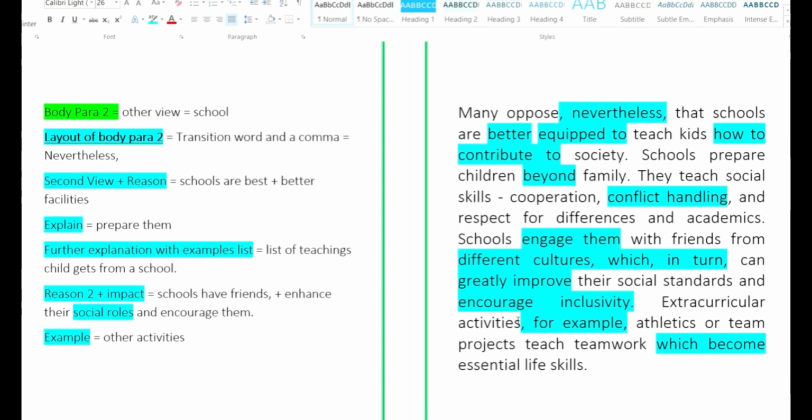So a complete paragraph with the second reason explained with a further explanation and examples list, second reason and the impact, and the example and the overall impact. The paragraph is completed.